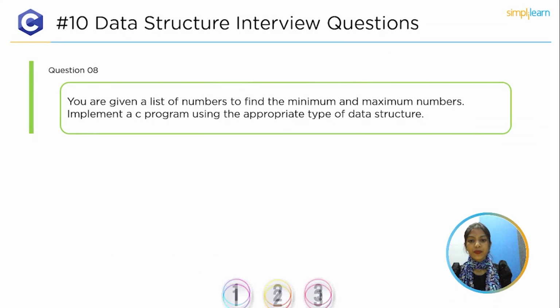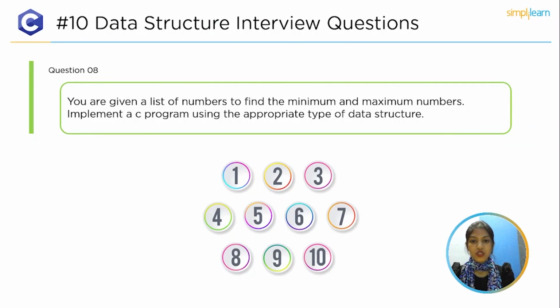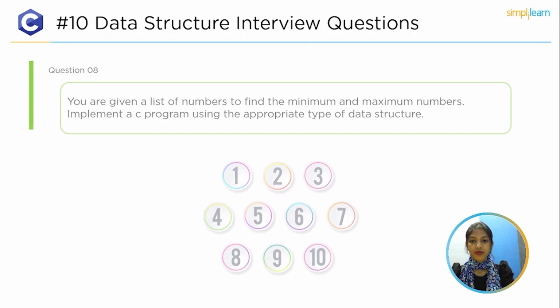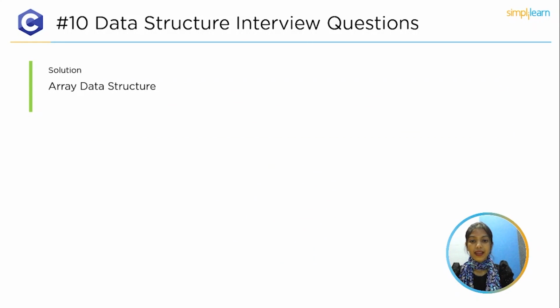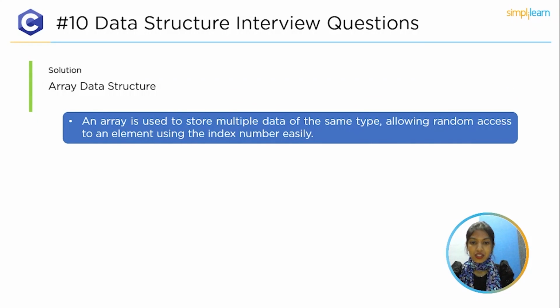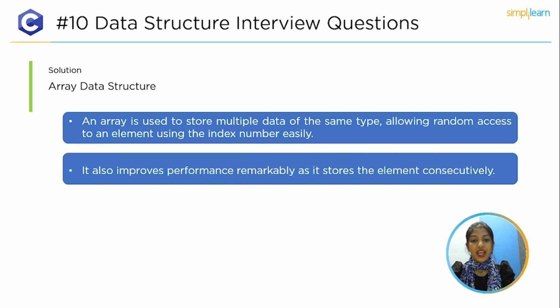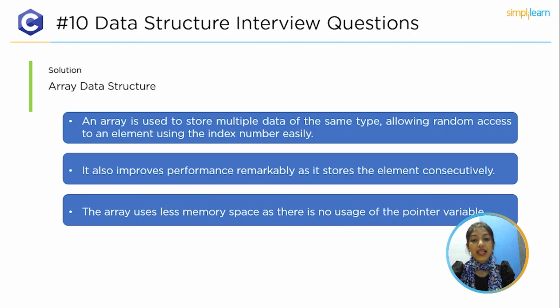The top 8th question is: you are given a list of numbers, find the minimum and maximum numbers. Implement a C program using the appropriate type of data structure. And the solution is the array data structure. The array data structure is used to store multiple data of the same type, easily allowing random access to an element using the index number. It also improves performance remarkably as it stores the elements consecutively. Next, the array uses less memory space as there is no usage of pointer variables.